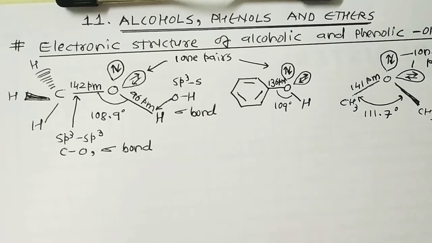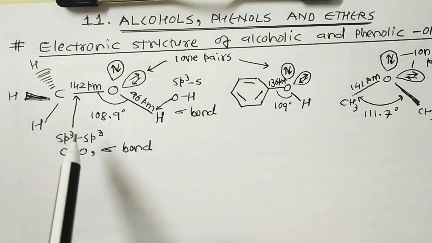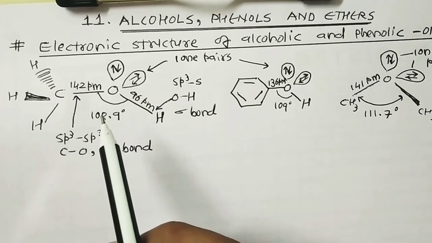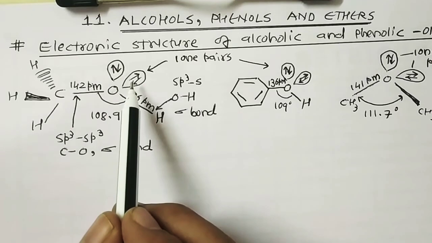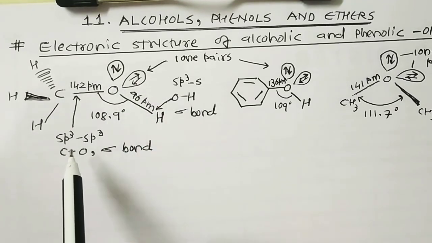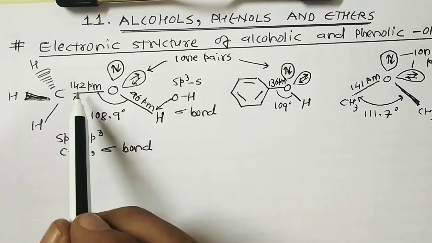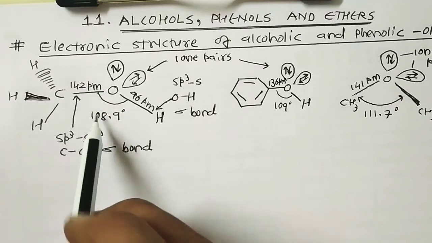This is due to greater lone pair-lone pair repulsion; in the VSEPR principle, lone pair-lone pair repulsion is greater than lone pair-bond pair repulsion. The carbon-oxygen bond length is 142 picometer or 1.42 angstrom.